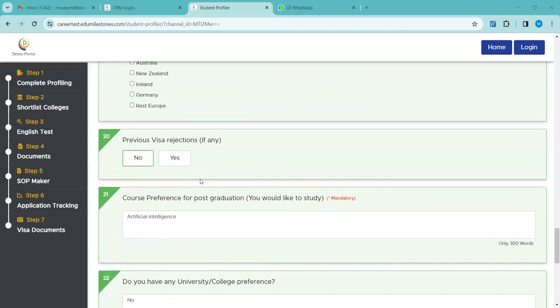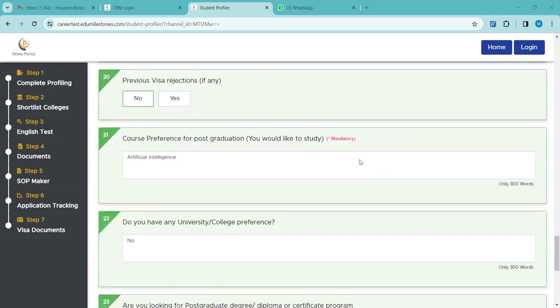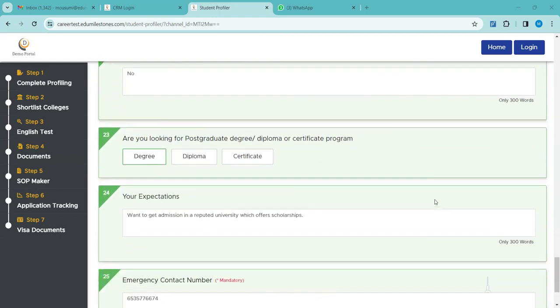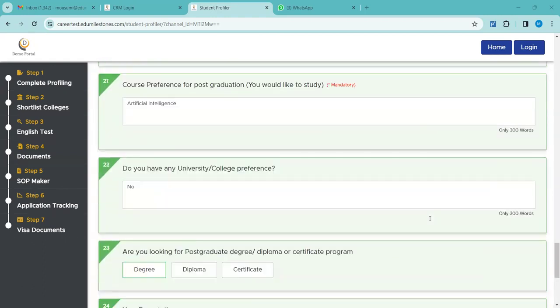Visa rejections, let us not forget, also play a very important role. If there are more than 2 visa rejections, we do not go ahead with the application process. If there is 1 visa rejection, we can still try applying, but with more than 2, we cannot. Okay, so these are certain other very important requirements whenever we are shortlisting universities for students.